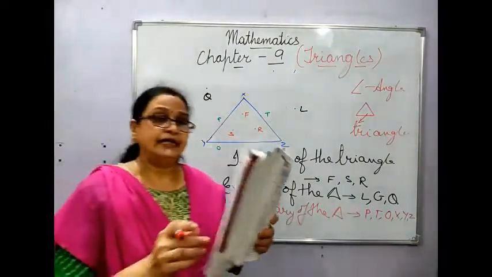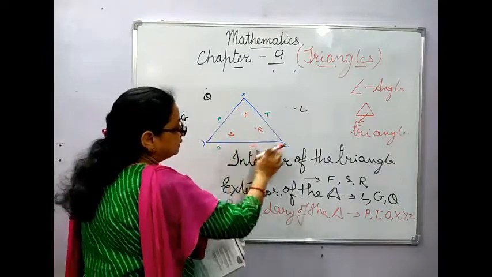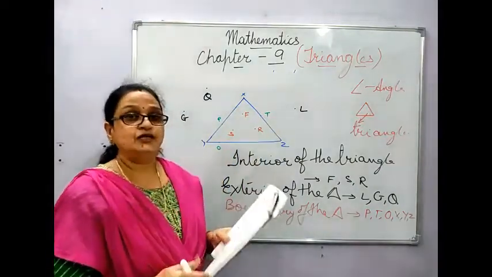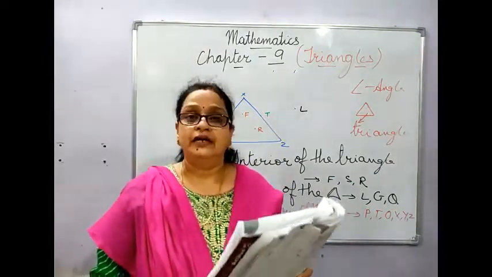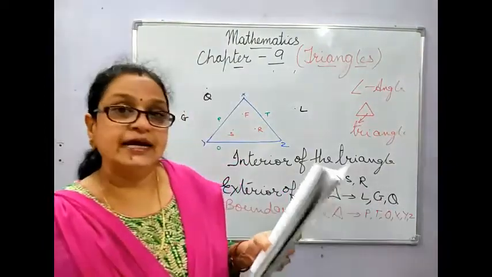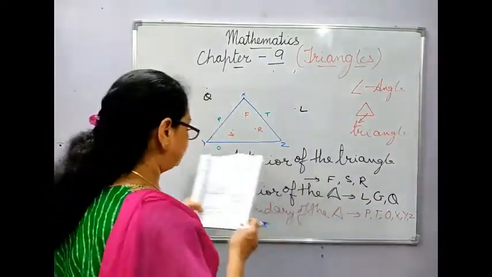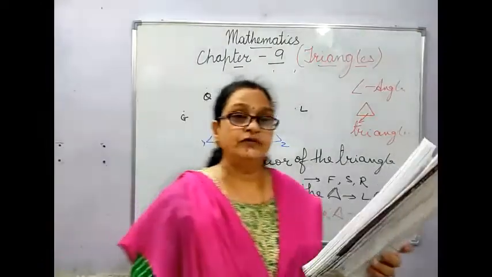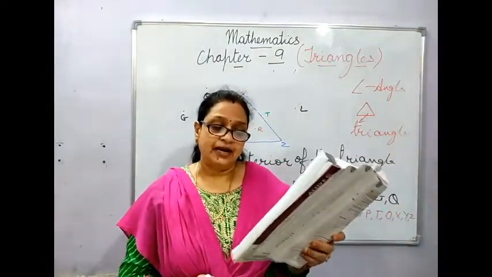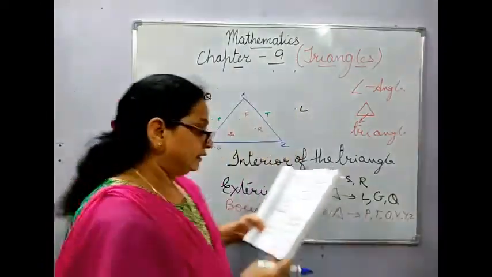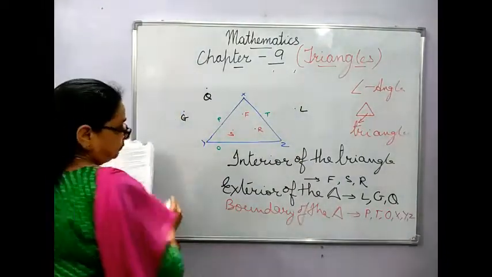Okay. Then this interior and the points on the boundary together form the triangular region, as we have seen with the angular region. So the interior and the boundary of a triangle constitute the triangular region. In this, what will be the triangular region? I'll write here.